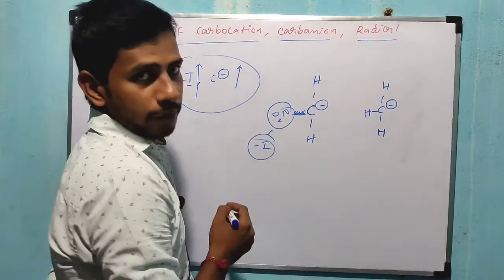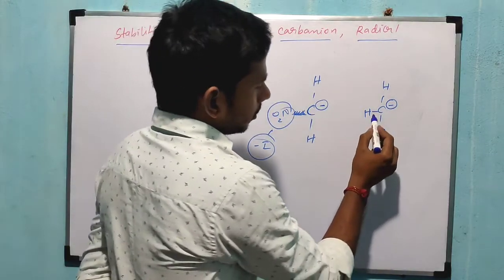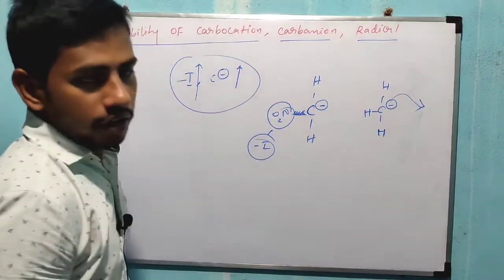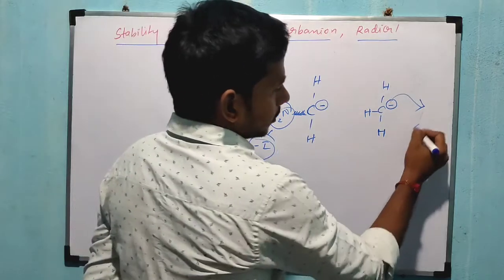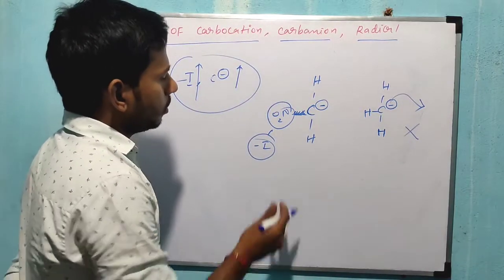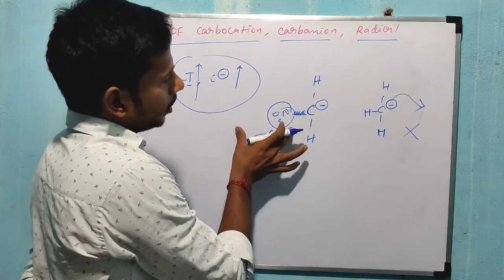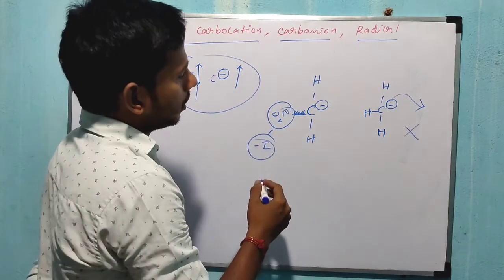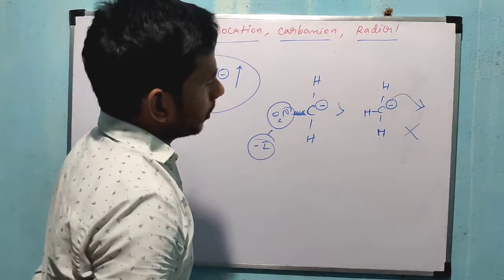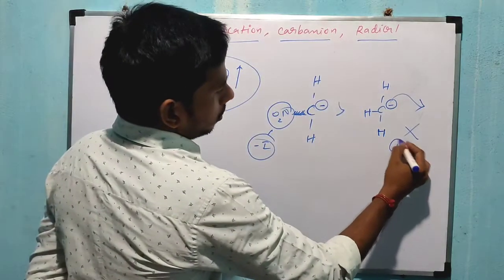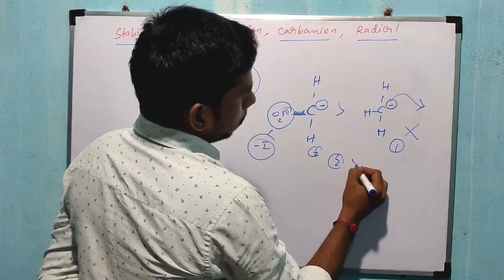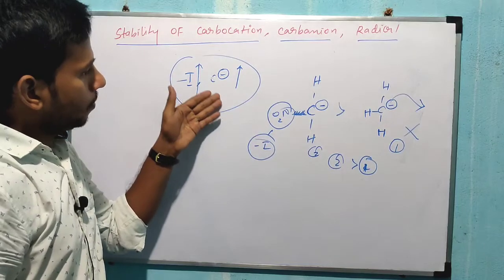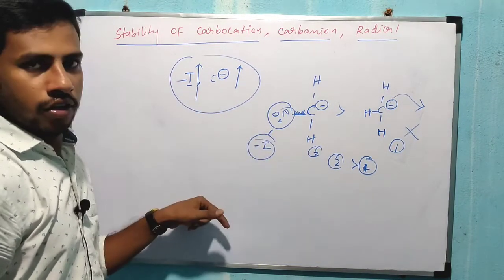to stabilize this carbon. If this minus I group is not present, the electrons are ready to be donated to other species, so it becomes unstable. That's why once this electron withdrawing group is present, it takes electrons toward NO2 to stabilize the overall compound, right? That's why the second one is more stable compared to the first one. If minus I group increases, the corresponding carbanion stability also increases. Overall, that compound is more stable, right?